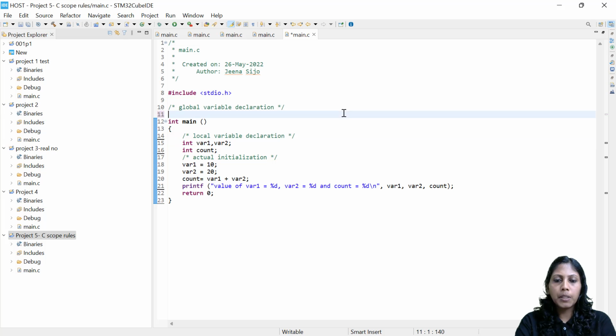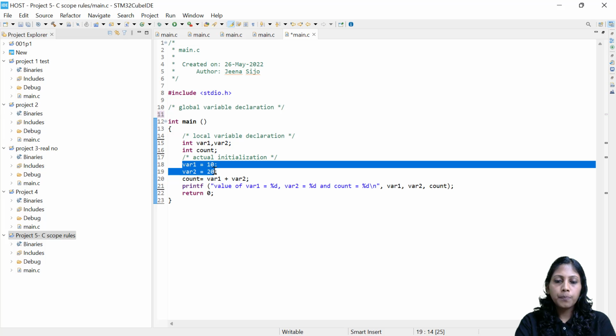I have written the comment here, because I am declaring this inside the main function. I already told you it's better to initialize it with some actual value. So you can see the initialization I have done at the bottom.